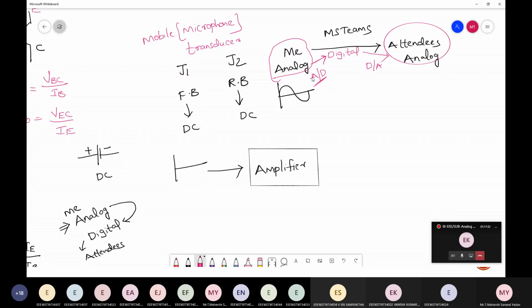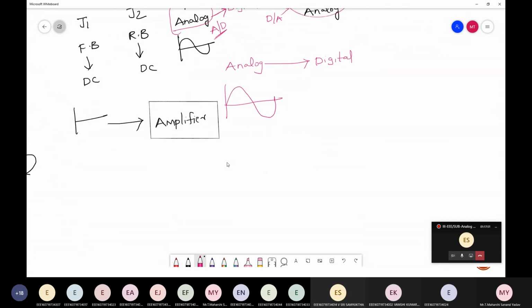And how to convert analog into digital? In the starting class, I told you how to convert analog to digital. Quantization, okay, is one point. Before that, what is analog? It is continuous in both time and amplitude. Directly, can I convert this analog to digital? No, we have to convert it into discrete and then digital. Then what is discrete?